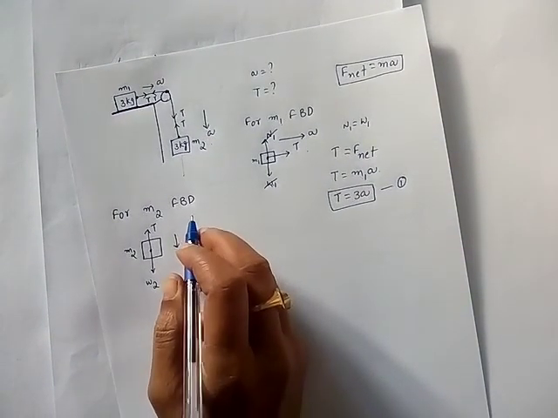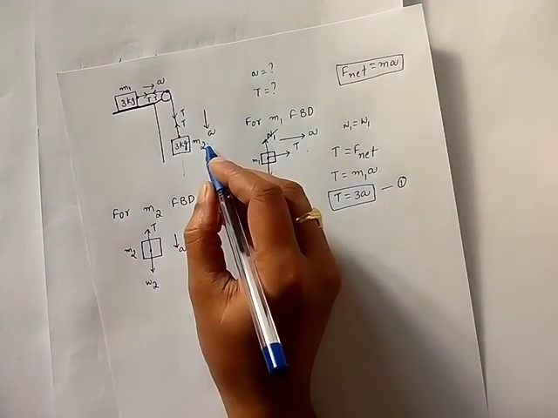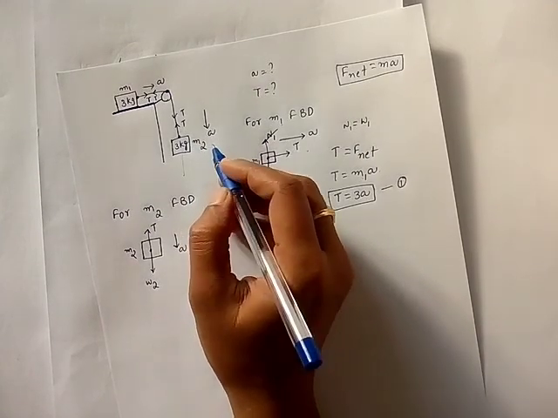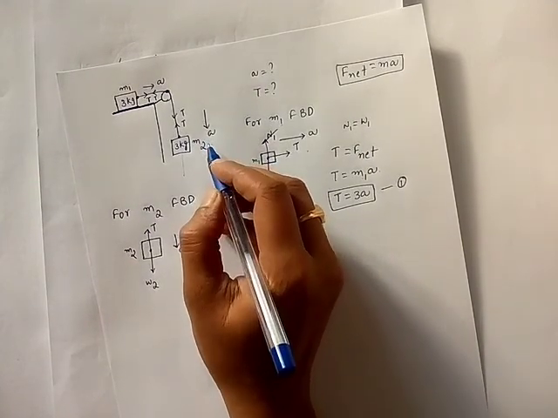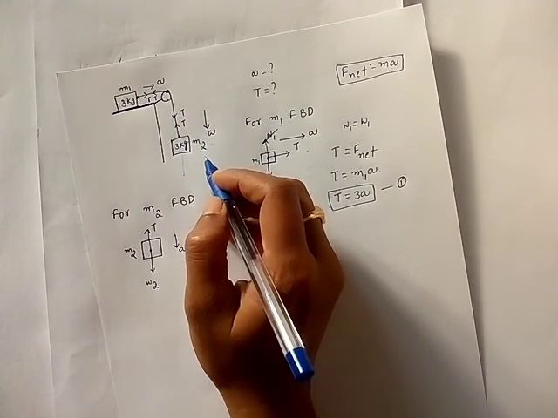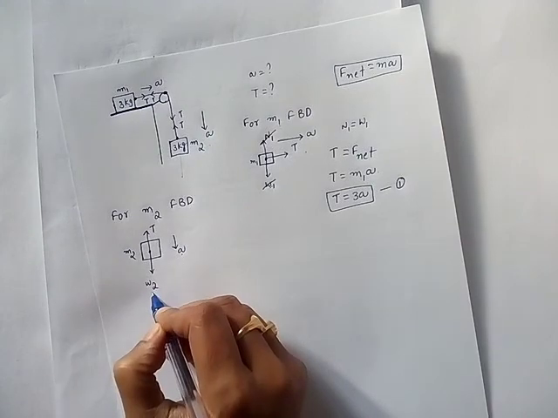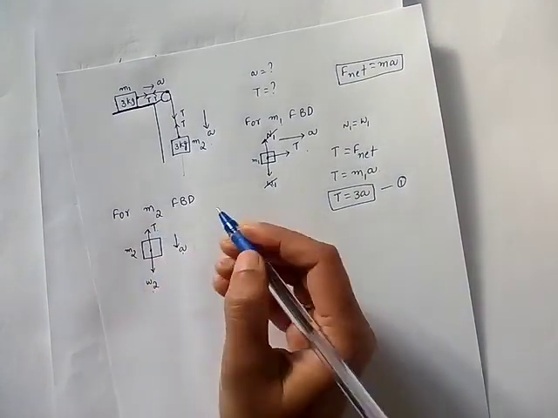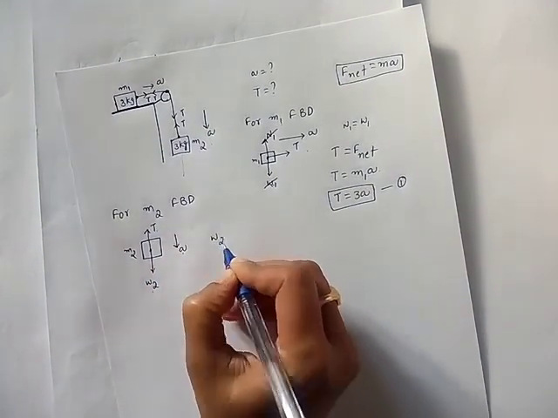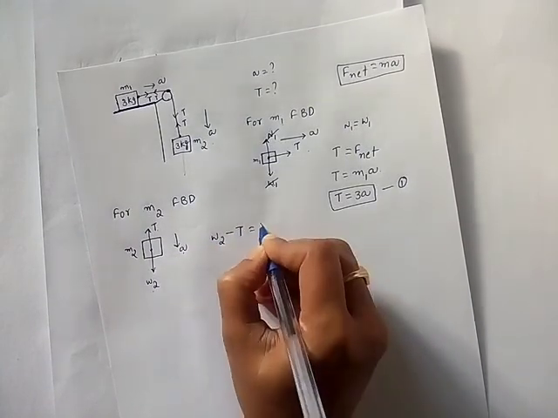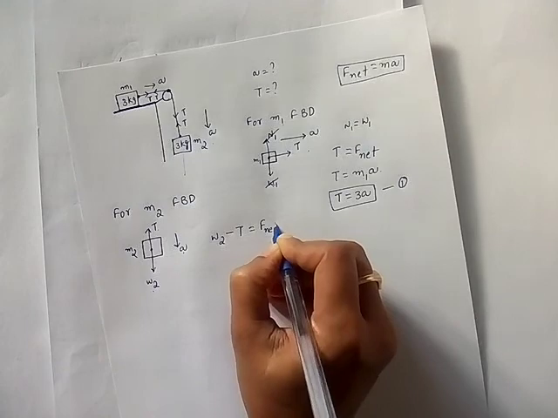If they are equal and opposite, the block doesn't have acceleration, but it has acceleration, so in whichever direction acceleration is acting, that force is greater. Now acceleration is downwards, so downward force is greater than upward force. W2 is greater, so W2 minus tension is equal to F net.